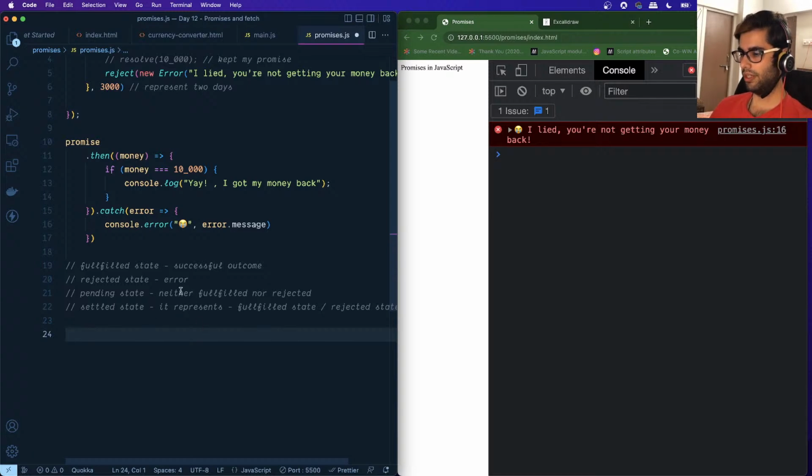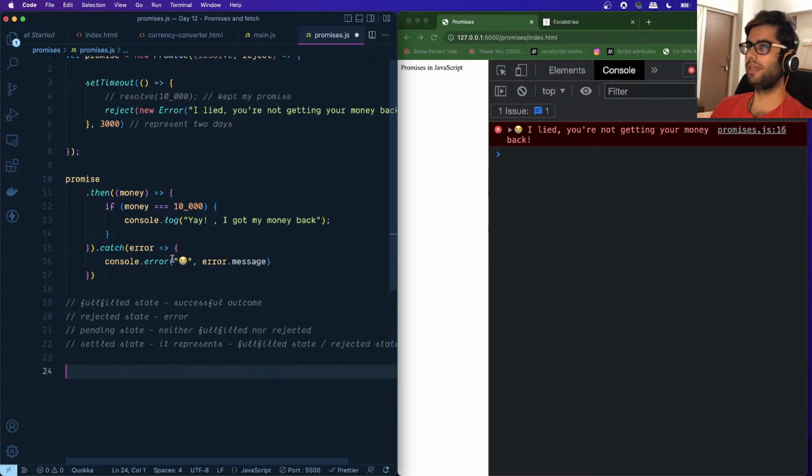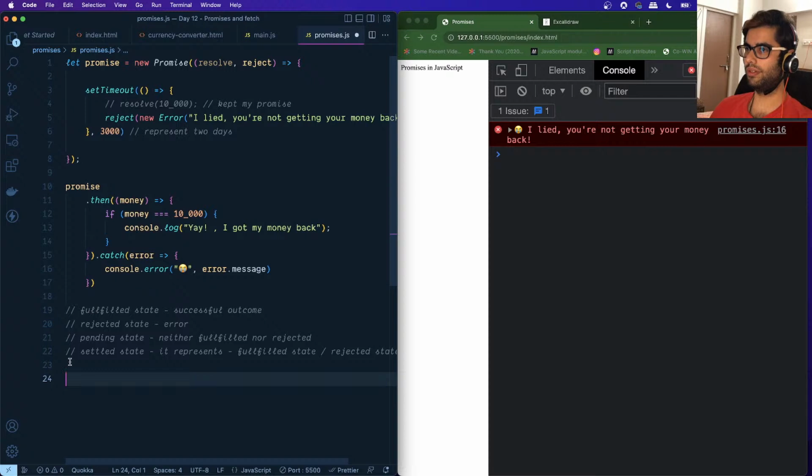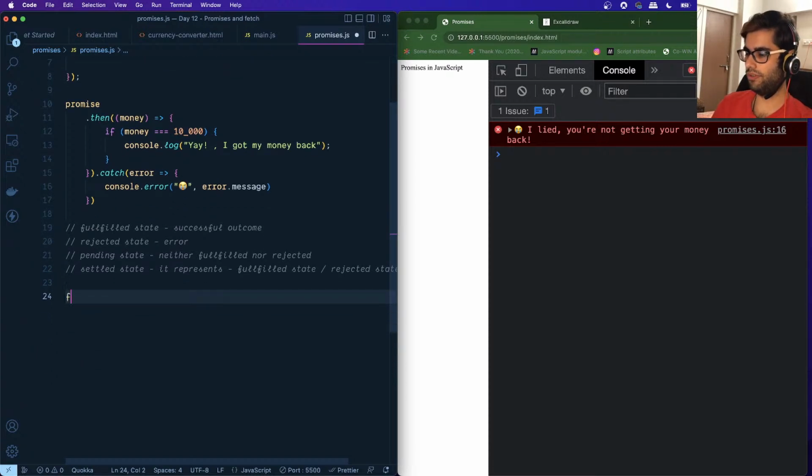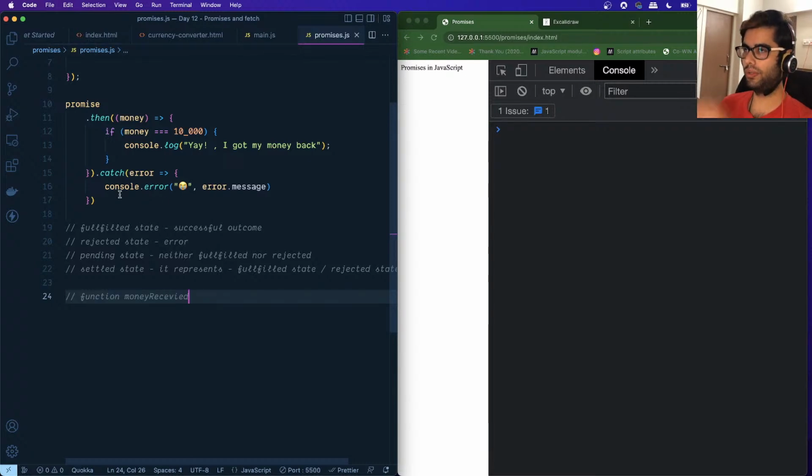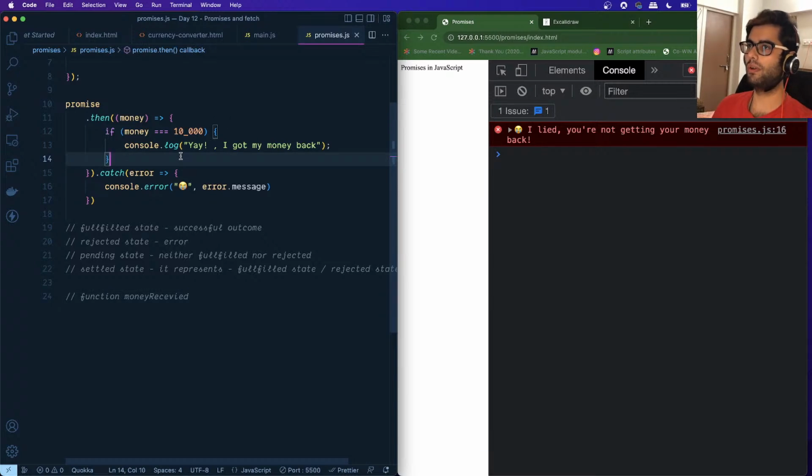Let's take a look at how we can implement such a scenario. We will write a new function, money received. Actually, even before that, let me show you a very simple example of promise chaining.